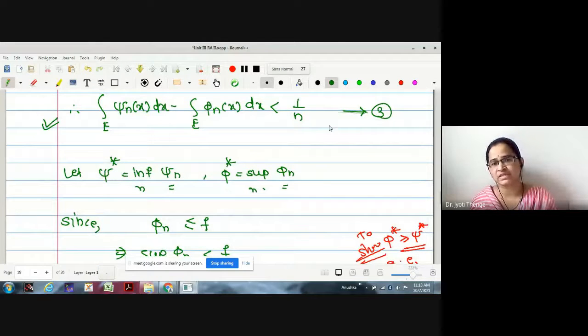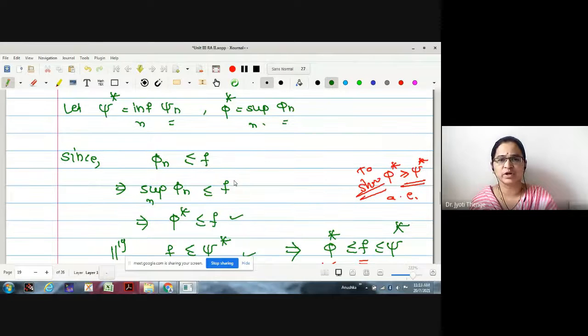We will keep this as equation number 3, say. And now we will move towards the inferior value. So let us denote psi star to be the inferior of psi n, and phi star to be the supremum of phi n. Now what is my aim to show?